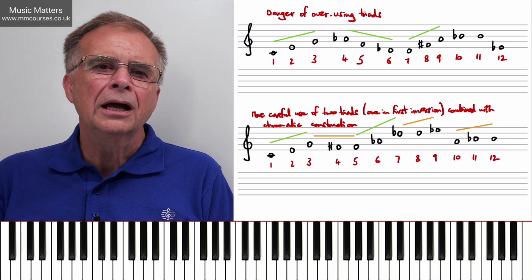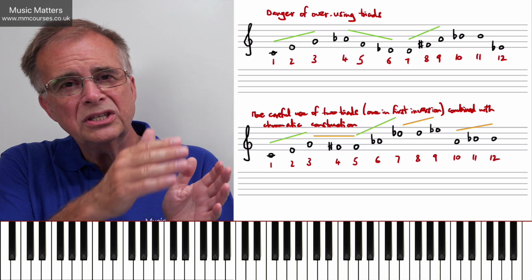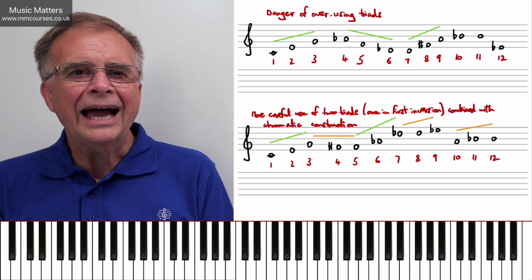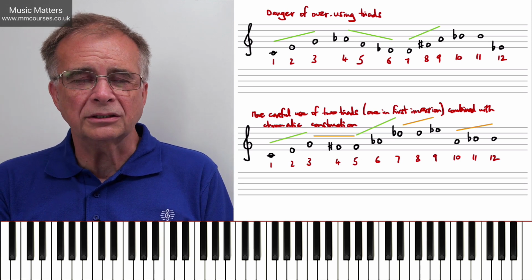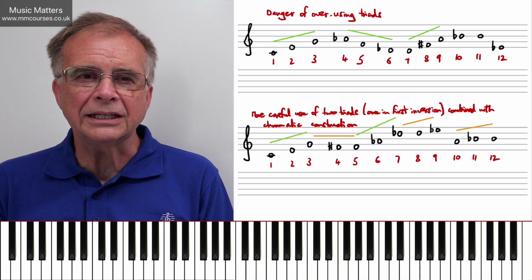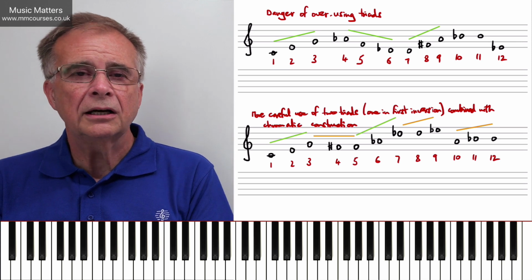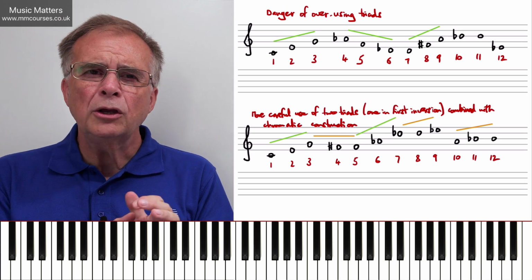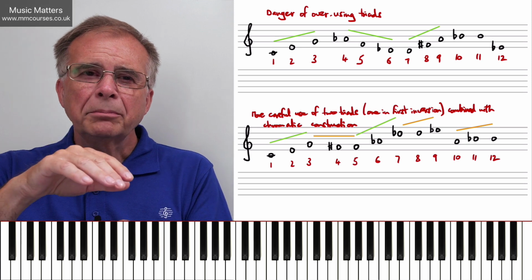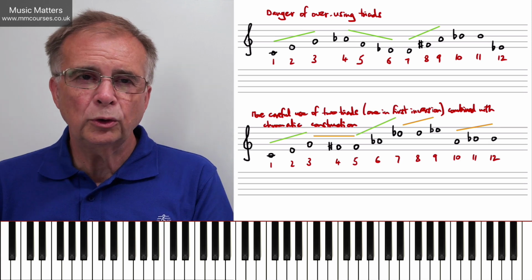But of course, it's possible to organize notes next to each other that have a kind of implication, that outline a triad that might be major or minor. So even though you're using all 12 semitones or half steps of a scale, you might be building in some implication of a key or a chord along the way.